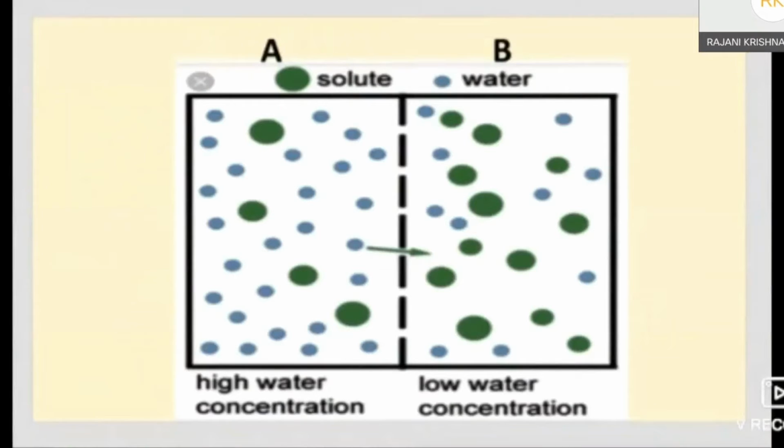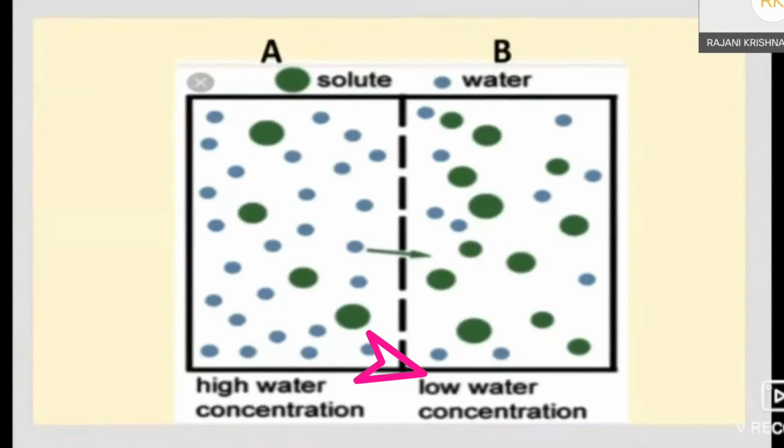See this figure. Here there are two chambers, A and B. These two chambers contain solutions, and they are separated by a semi-permeable membrane. The question is, the solution of which chamber has lower water potential? When we see this picture, low water potential means the solute particles are more in number. So here the answer is chamber B.